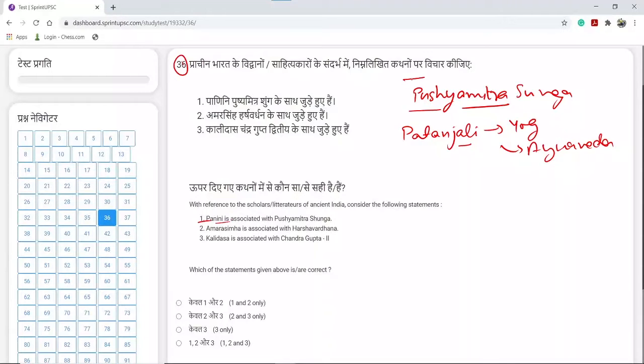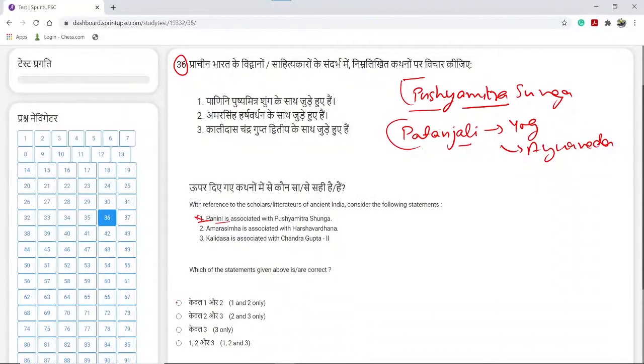So Patanjali is associated with Pushyamitra Shunga and not Panini. There's a difference of almost 100 years between Patanjali and Panini. Both of them are great Sanskrit scholars, and modern Sanskrit owes a lot to Patanjali and Panini. So statement 1 is incorrect.